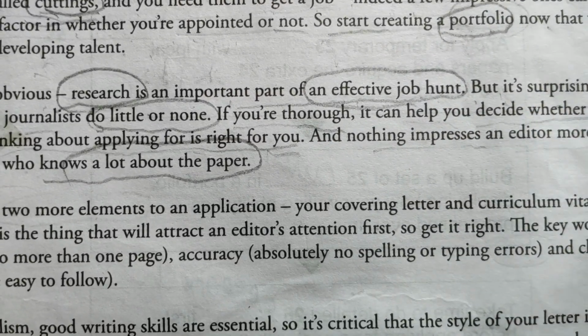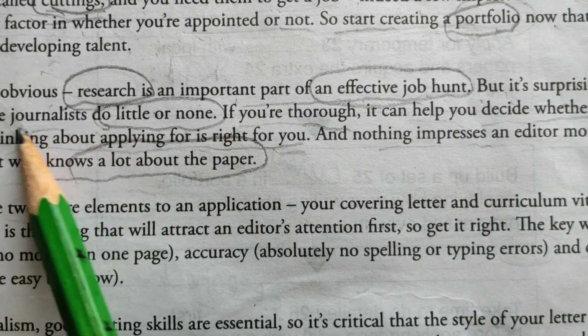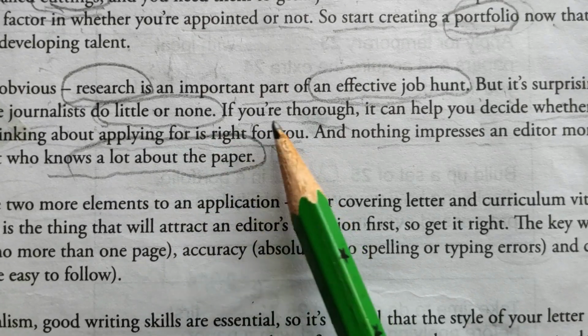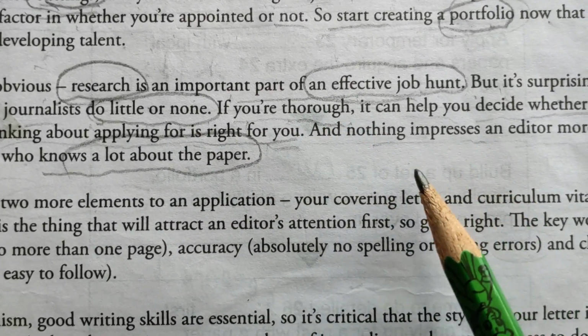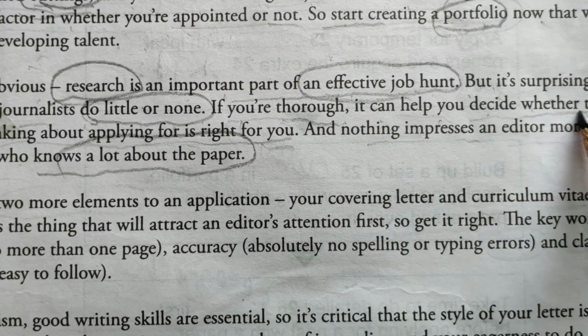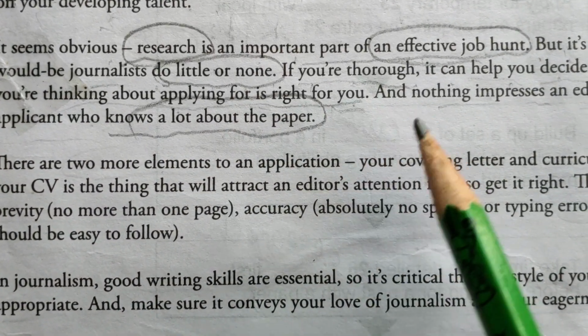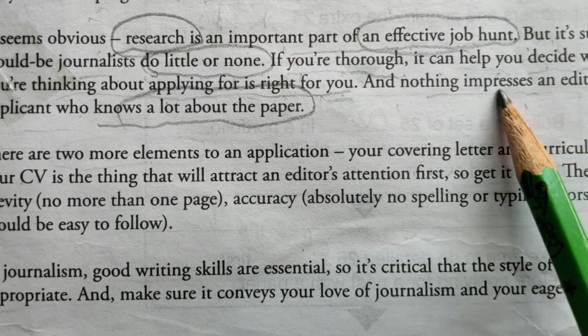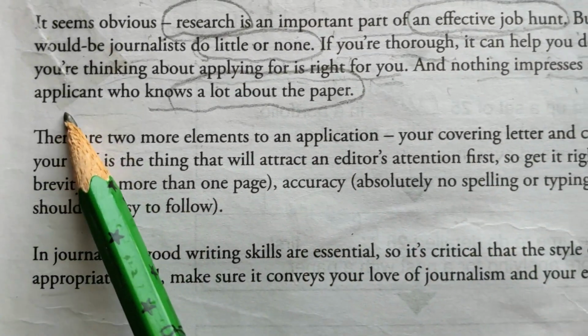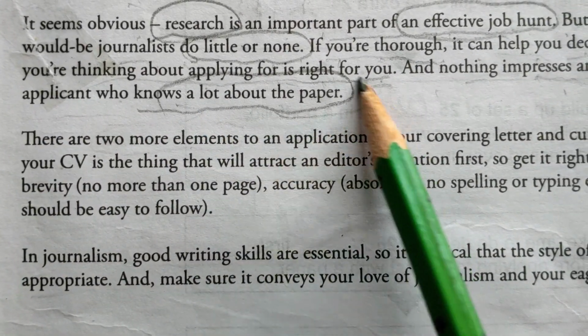Surprisingly, journalists do little or none. If you are thorough, it can help you decide whether the job you are thinking about applying for is right for you, and nothing impresses an editor more than an applicant who knows a lot about the paper.